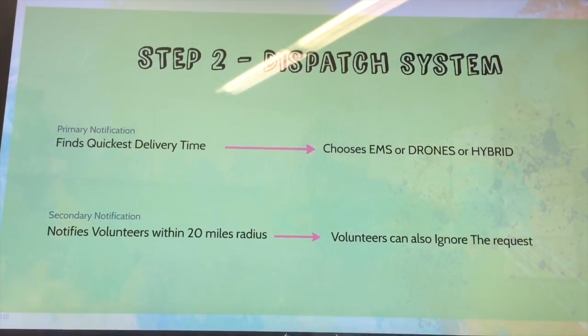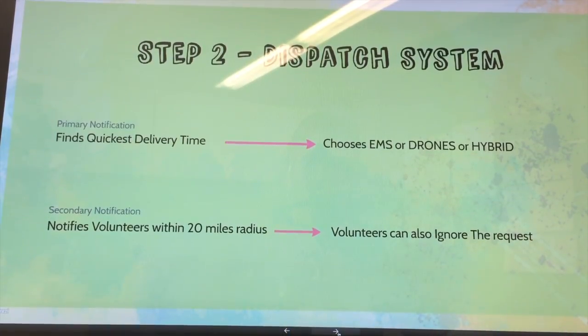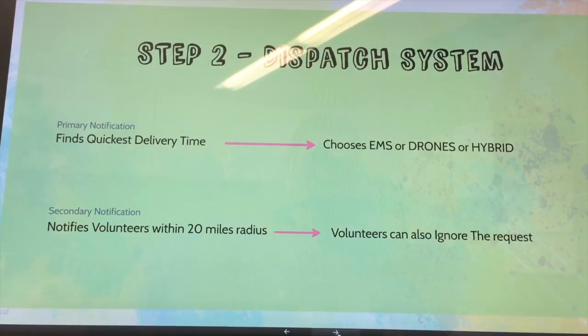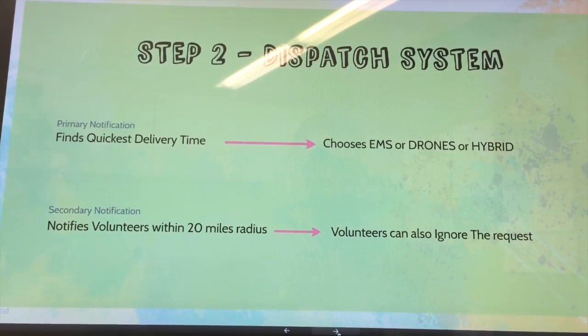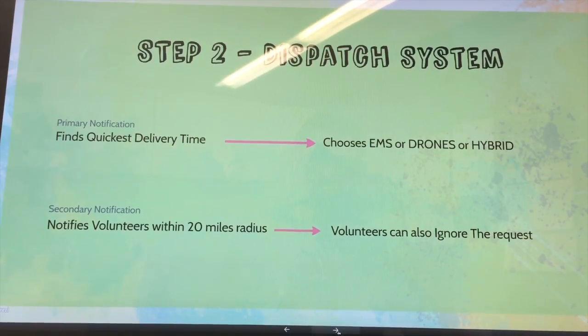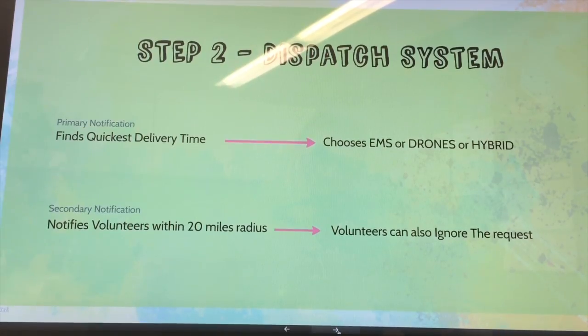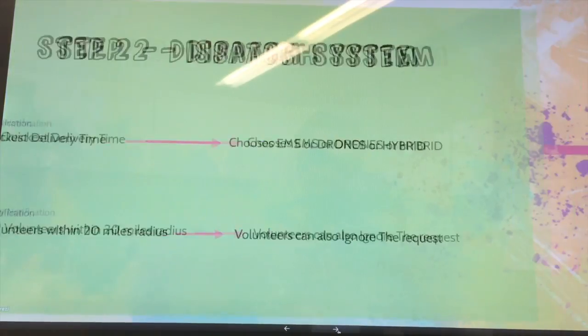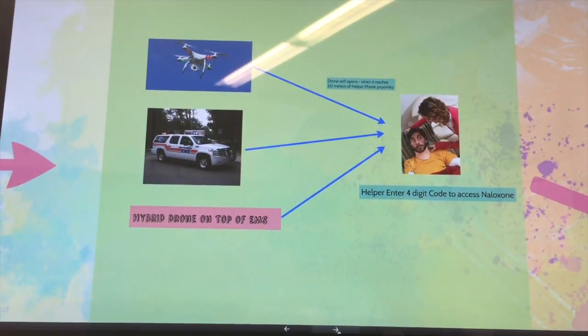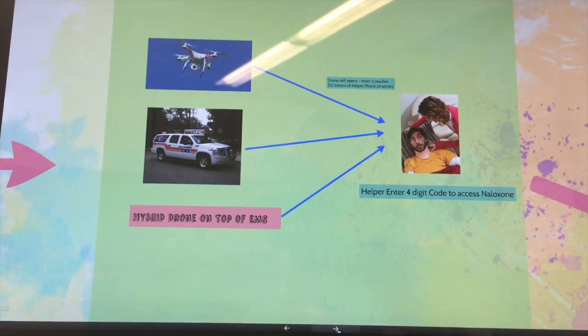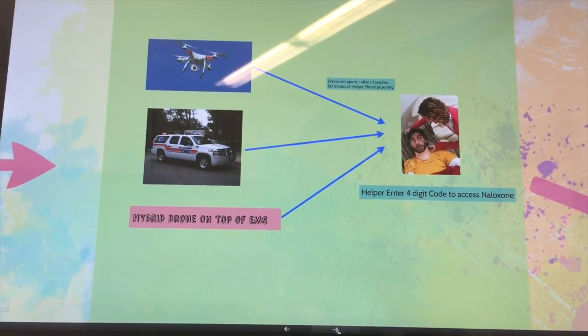There's a dispatch module inside the system which does the primary notification. It finds the quickest delivery time. Depending upon the scenario, it chooses between EMS, drone or hybrid. And there's a secondary notification which notifies volunteers within a 20-mile radius. Volunteers can respond to the request or ignore. Then the help comes either in the form of drones or EMS or hybrid.